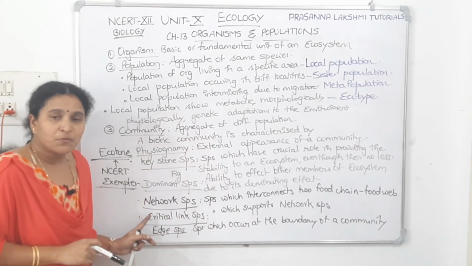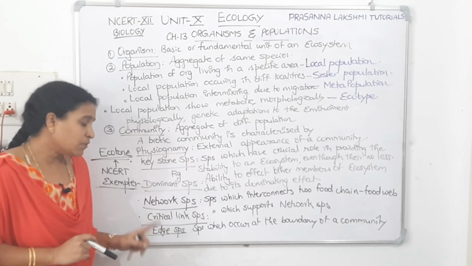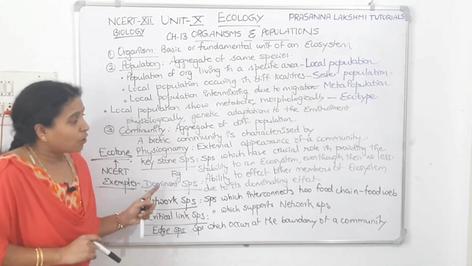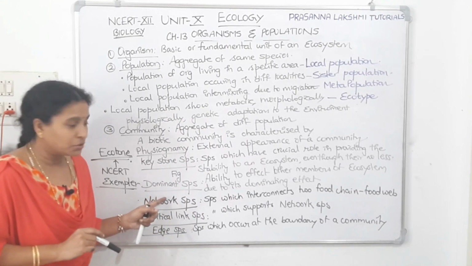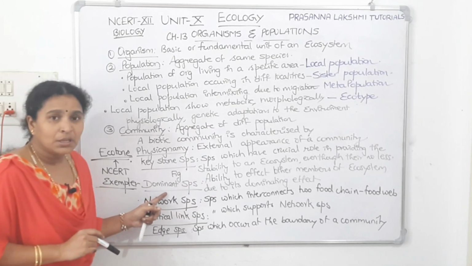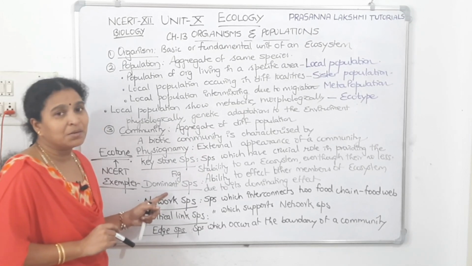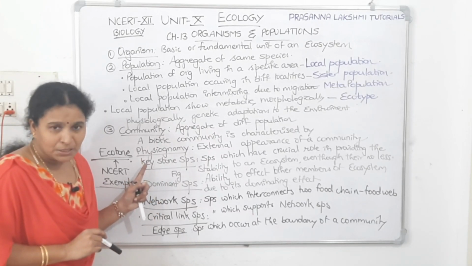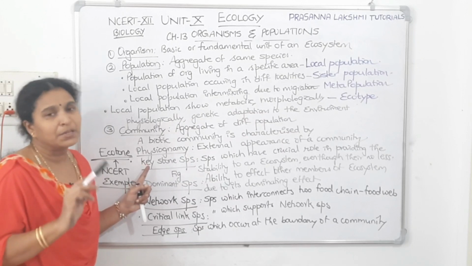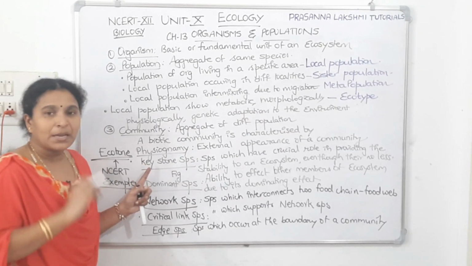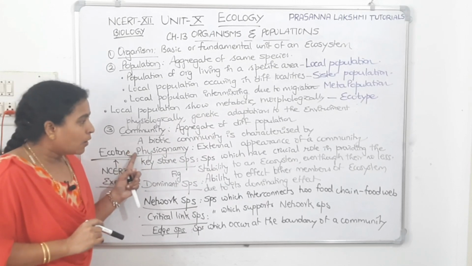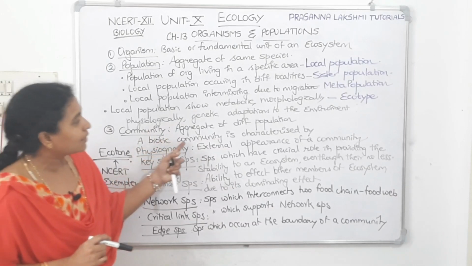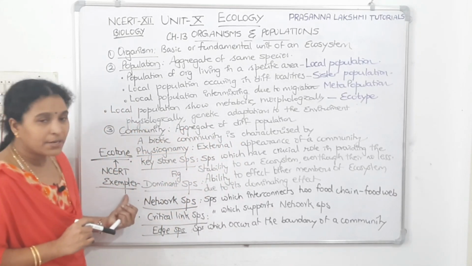Now network species means which connects the two food chains, and the species which is supporting the network species is called as critical link species. The one which dominates, because of its dominating effect, it has an impact on the ecosystem, is called as dominant species. Even though the number might be less, but it has a wide impact in maintaining the stability of the ecosystem, is called as keystone species. Physiognomy is the external appearance of a community, whether it's a desert ecosystem, an aquatic ecosystem or a tropical ecosystem. All these are the characteristics of a biotic community. Community is an aggregate of different populations. The important point here is ecotone.